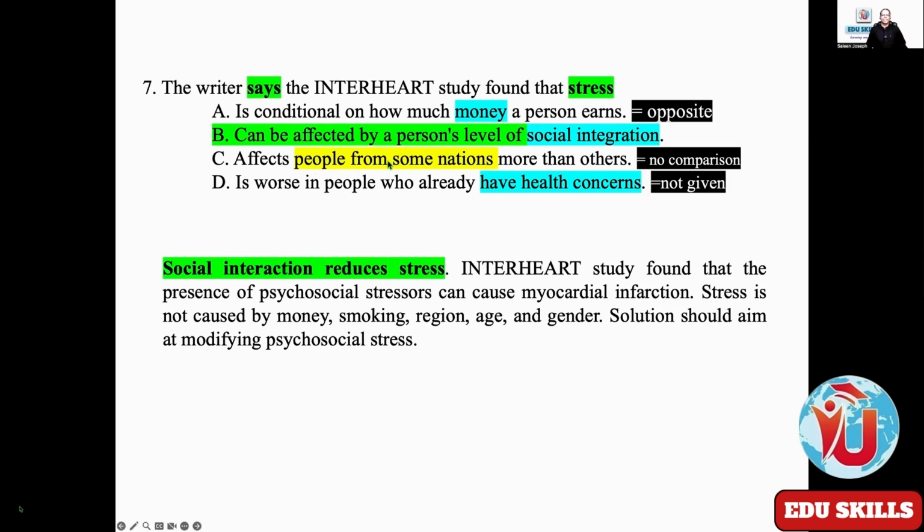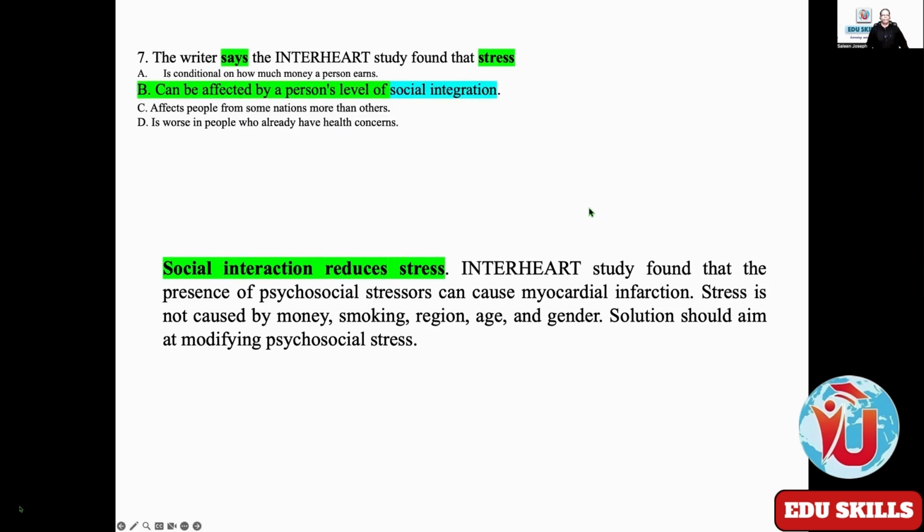And the third one is affects people from some nations more than others. So no comparison. All nations. The text says all nations. Do you see there is some strategy? Some nations and all nations? Scale. Yes, scale. Scale helps you to eliminate the answer. Some, few. By a person's level of social integration, which is very clear from the topic sentence.